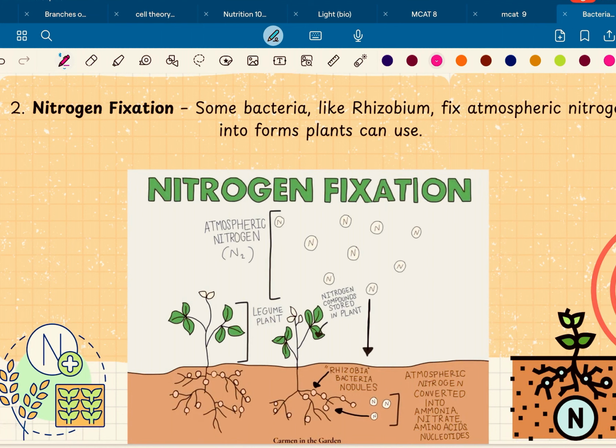The second important function of bacteria is nitrogen fixation. So nitrogen fixation is a process by which atmospheric nitrogen, which is inert and not usable by most living organisms, is converted into ammonia. And this ammonia, which is a form of nitrogen, is used by the plants and other organisms. So some bacteria like rhizobium fix atmospheric nitrogen into forms that plants can use.